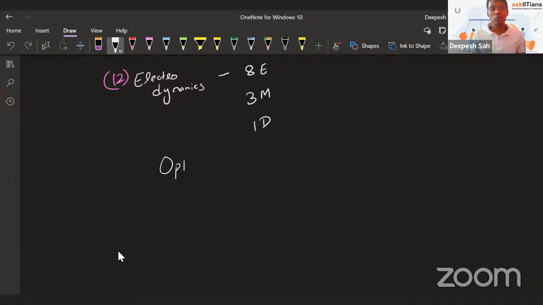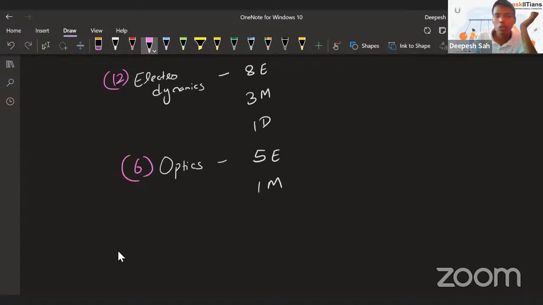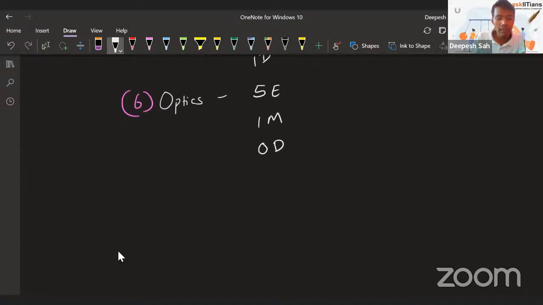Next is optics. Optics is also a very big topic. There are 2 big chapters in it, but even though it is such a big topic, the questions are mostly easy. The same thing happened here as well. You had 5 easy questions and 1 medium, so overall 6 questions from the optics topic. This is not something new. This happens every year. In optics, you will not see that many difficult questions.